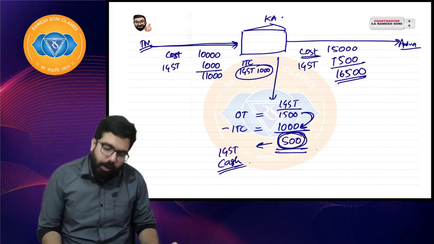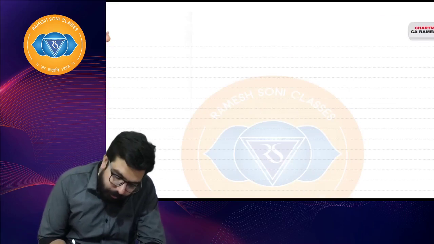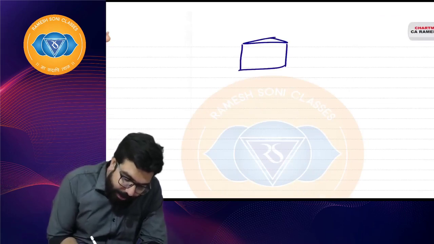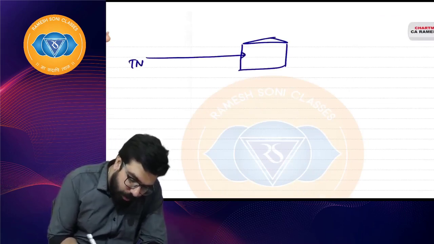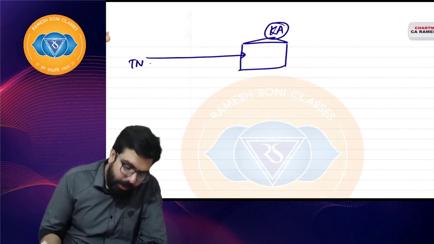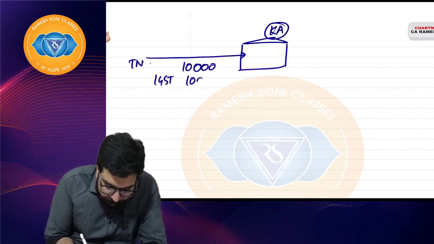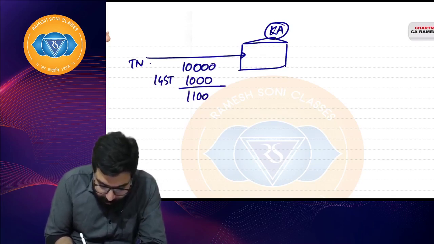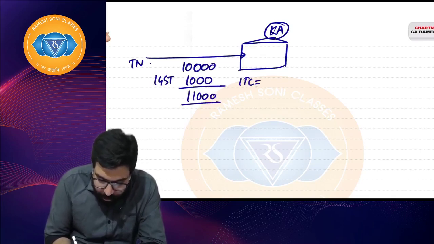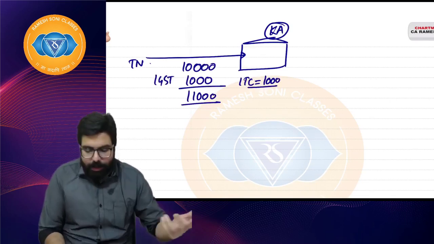Let's go ahead. Sir, one more example. I went ahead and bought goods from the state of Tamil Nadu. I am in the state of Karnataka. I paid 10,000 rupees. IGST collected was 1,000 rupees, so 11,000, sir. And I took ITC of 1,000. Everyone, till here, is everyone clear?